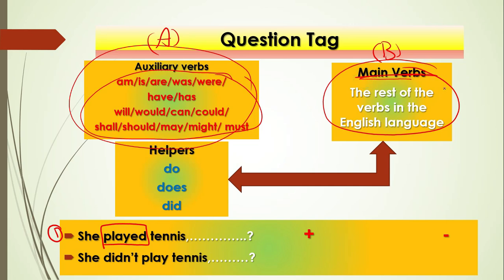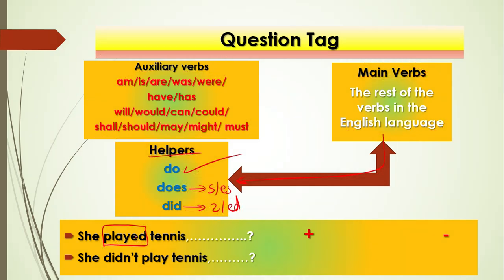What happens if I have a main verb? You must choose one of the helpers: do, does or did. According to the rule, if the verb is the second form of the past simple or ends with ed, use did. If the verb ends with s or es, use does. If the verb is neither of those, the last option is to use do.